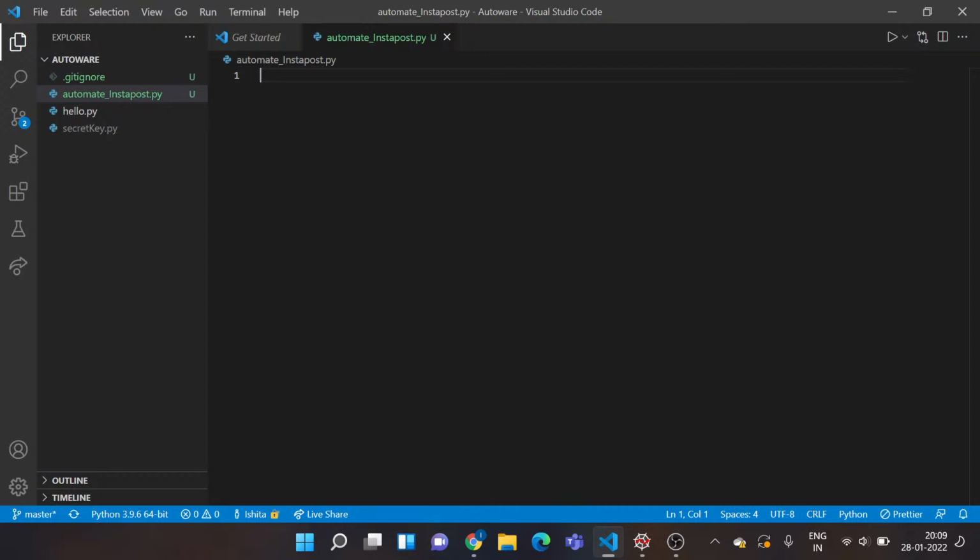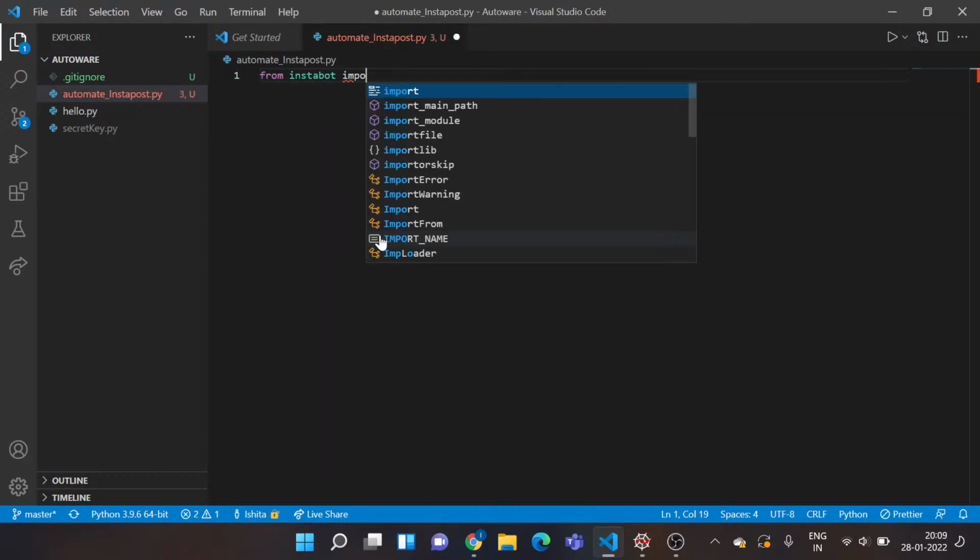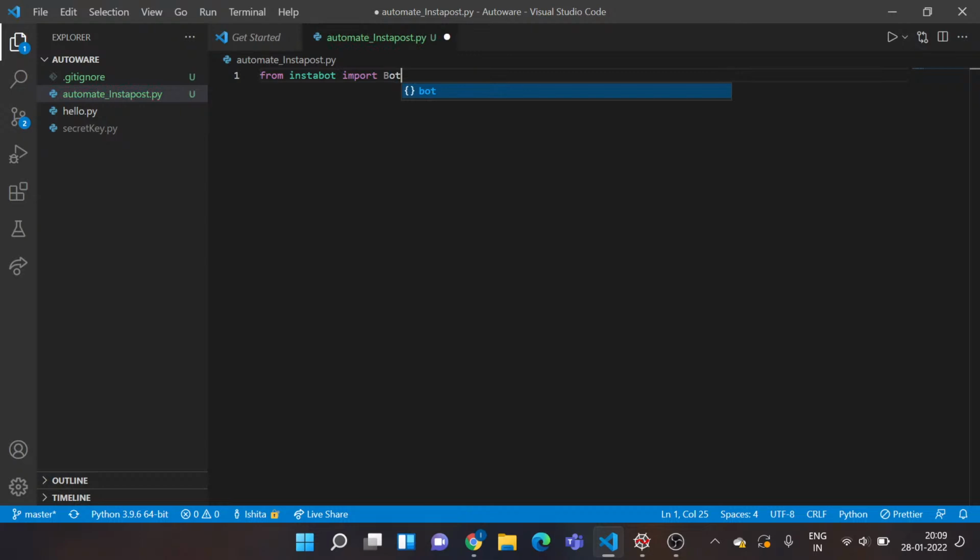So for doing that, I'll write just one simple command, that's from instabot import this class named Bot, and this would do the job for you. So now you have successfully imported this library in your Python script and you are ready to start coding. Okay, after doing this, I need to create one instance for this object I just imported. So I'll just do that.